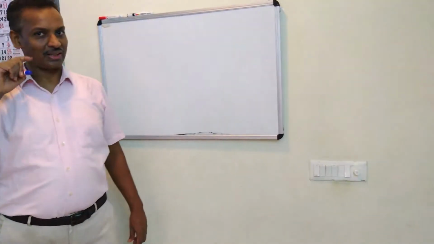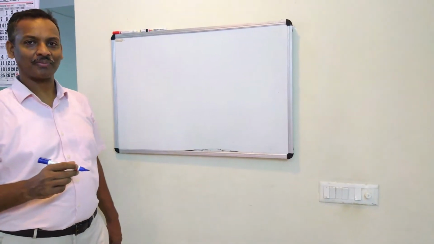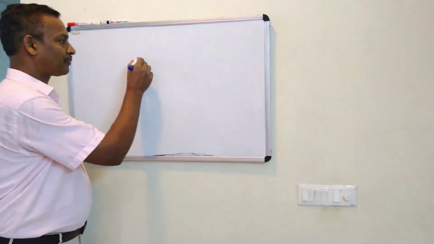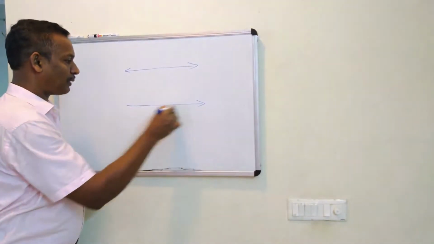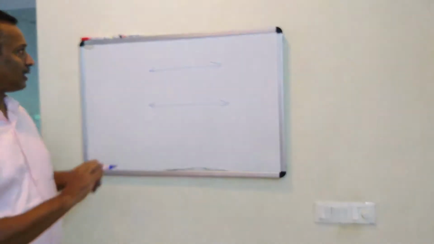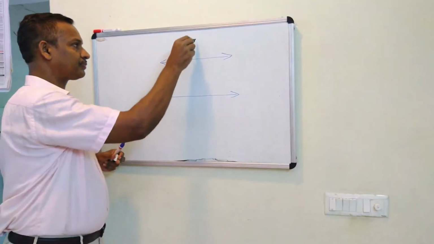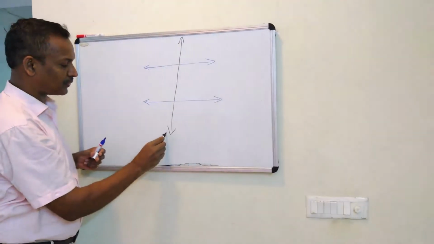Today we are going to start parallel lines for class 9 standard. And all of you know parallel lines. These are two lines which are parallel to each other. And these two lines are intersected by a transversal. The intersecting line is called a transversal.